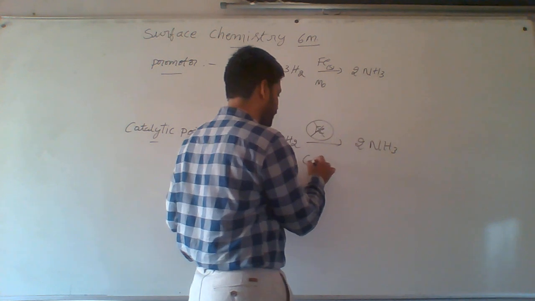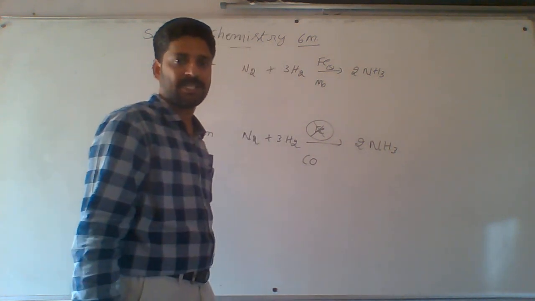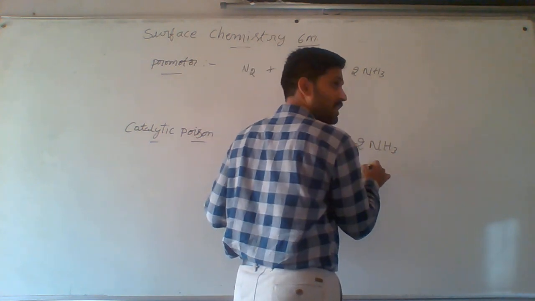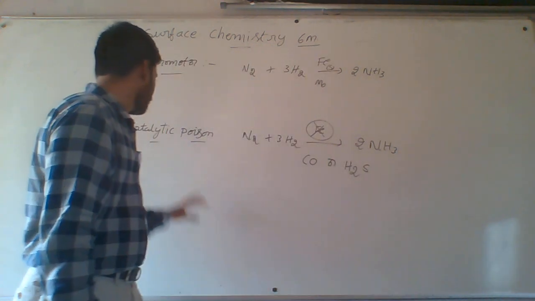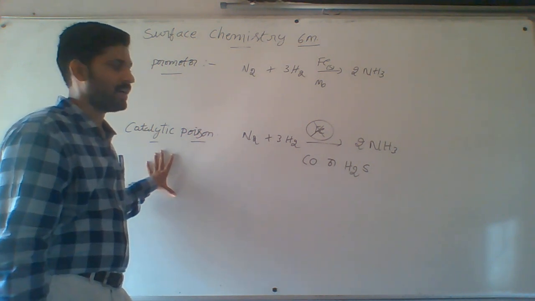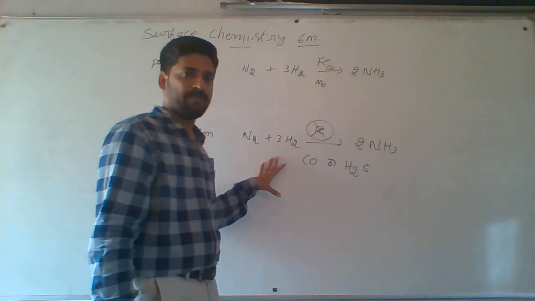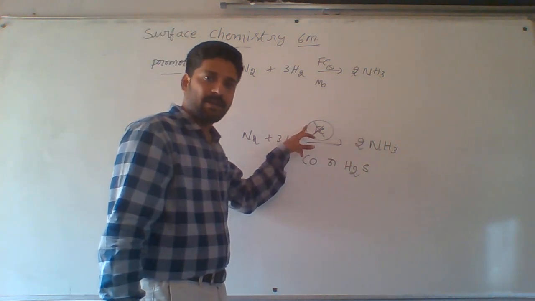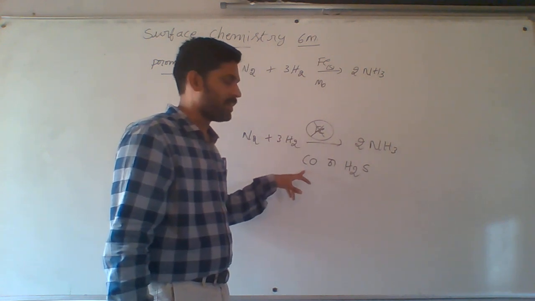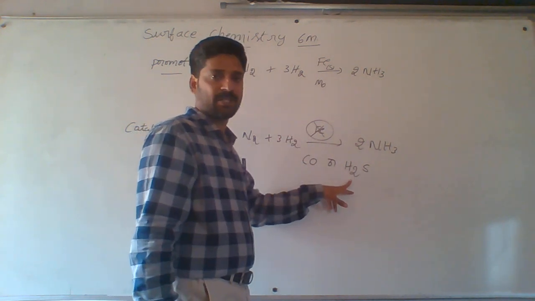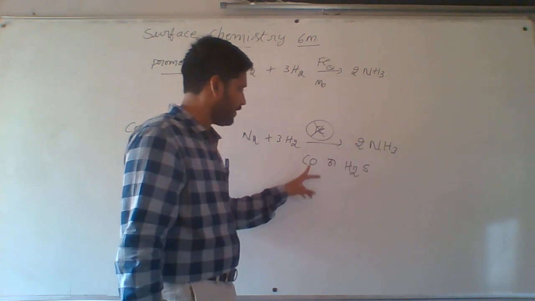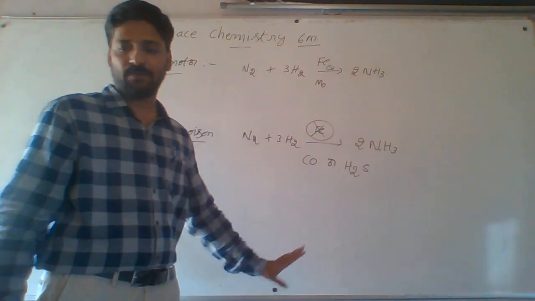In Haber's process, we are using carbon monoxide also. It acts as a catalytic poison. Or H2S, hydrogen sulfide, we can also use, that is also a catalytic poison. What does catalytic poisoning mean? The definition you will write: in Haber's process, iron acts as a catalyst. After completion of the reaction, when the iron is not wanted, its activity is destroyed by carbon monoxide or H2S. What are the catalytic poisons? Catalytic poisons are carbon monoxide and hydrogen sulfide.